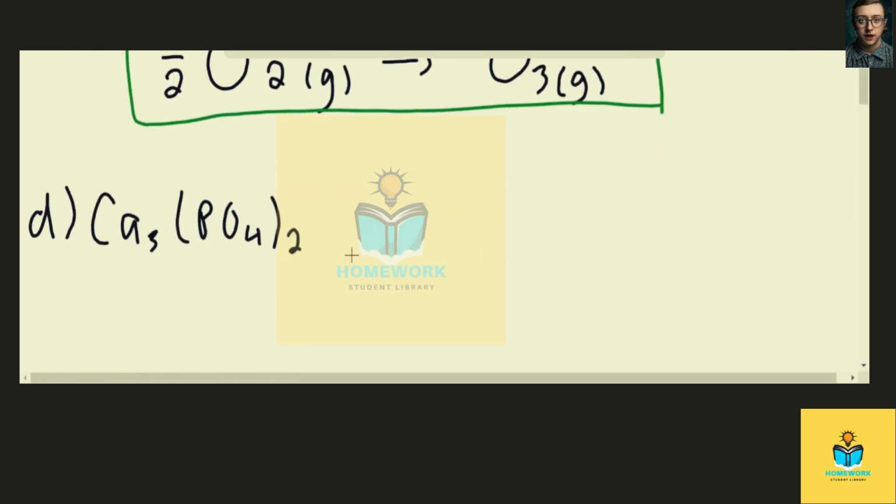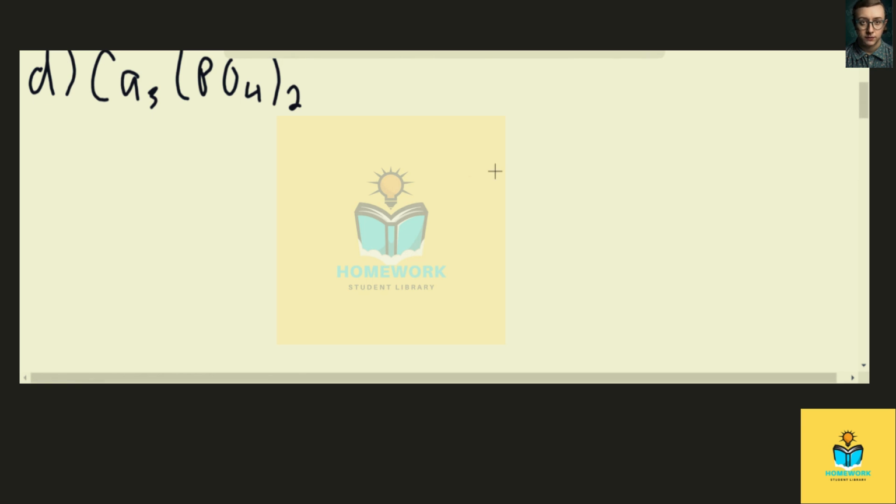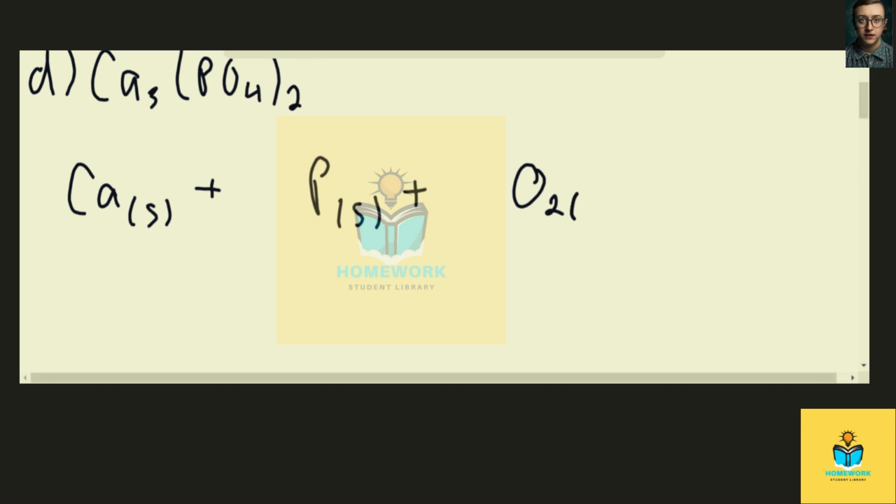And for our last one, we have calcium phosphate. And to do that, we have three elements. We have calcium, solid, being added to phosphorus, solid, and diatomic oxygen, gas. And that is forming Ca3(PO4)2, and that is a solid.